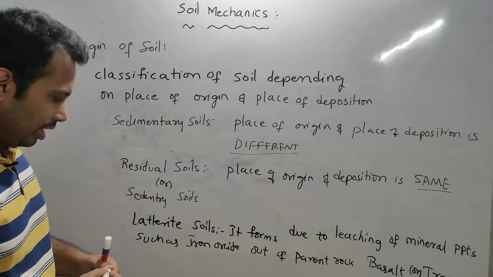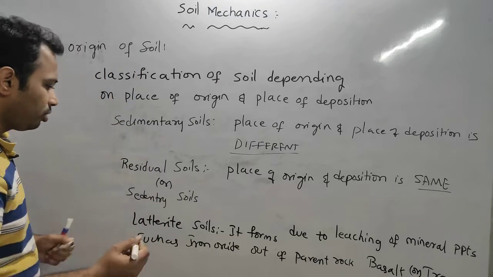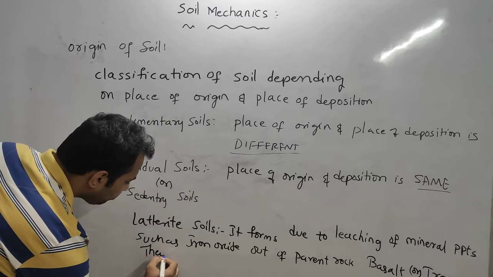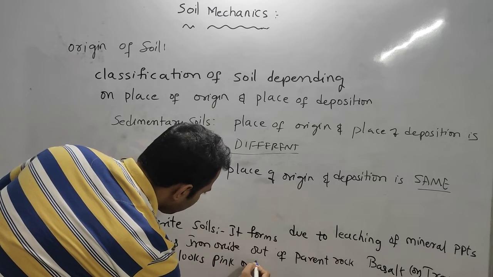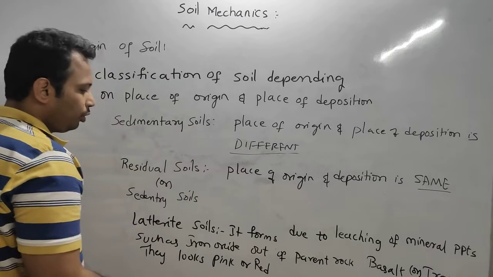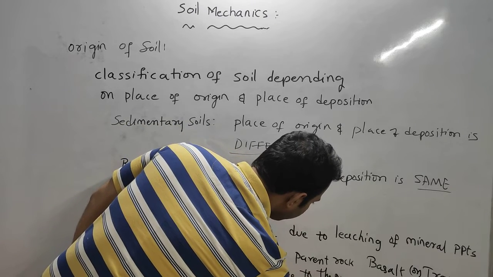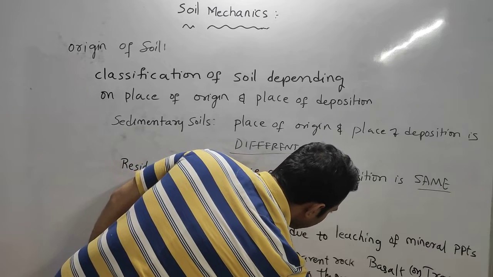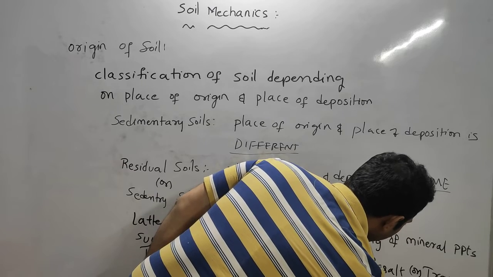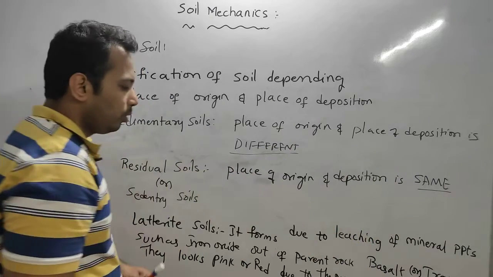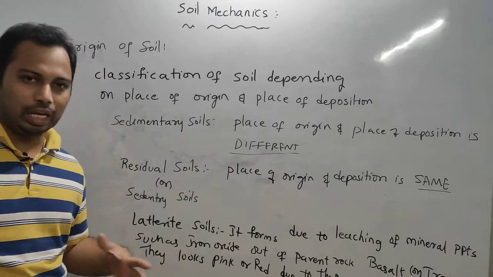Okay, generally these laterite soils will have a color. So they look pink or red due to the presence of iron oxide. So always laterite soils look red in color or pink.